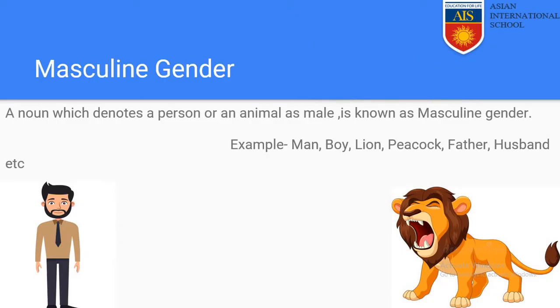At first, there is masculine gender, which denotes the male gender. Masculine gender is a noun which denotes a person or an animal as male. If a person or animal is male, that is denoted by masculine gender. Here are a few examples you can see: man, boy, lion, peacock, father, husband. All of these nouns are in masculine gender or male gender.